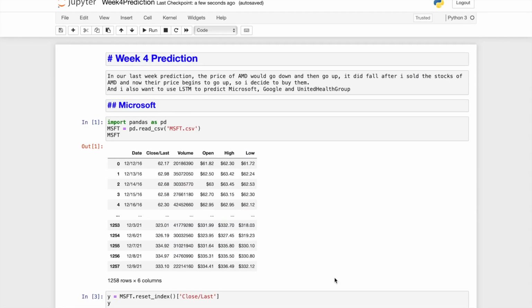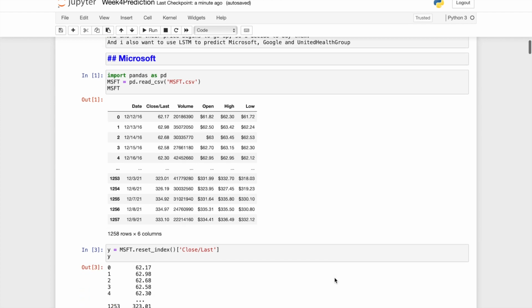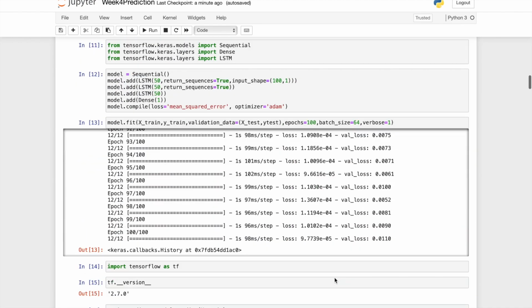For week 4, in our week 3 prediction, the price of AMD would go down and then increase. It did fall after I sold the stock of AMD, and now their price begins to increase. So I decided to purchase the stock of AMD right now, and I also want to predict the stock of Microsoft, Google, and United Health Group. So let's see.